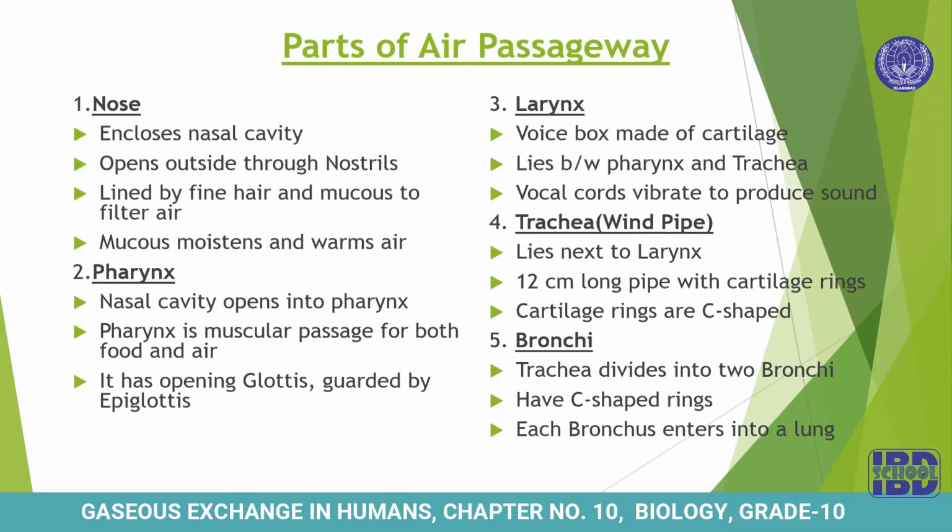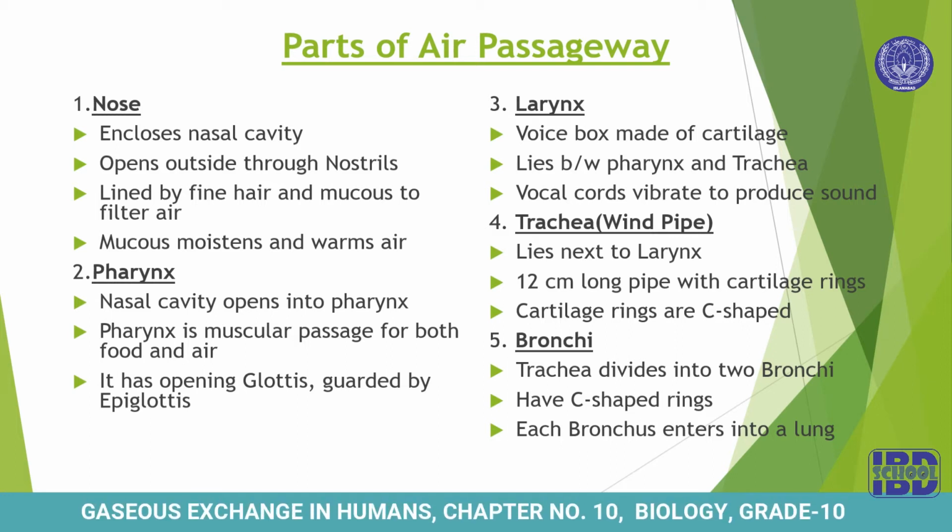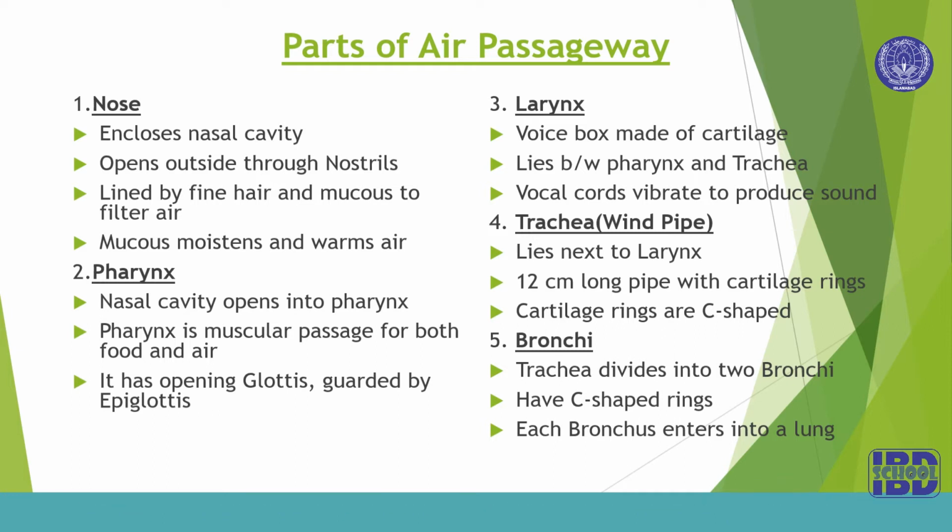pharynx is a place where two openings are lying, one leading to the respiratory system and the other to the digestive system. So this is the place from where both air and food pass, and the opening which leads to the respiratory system is called glottis, right?